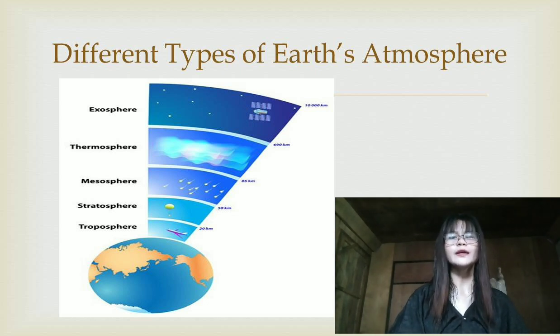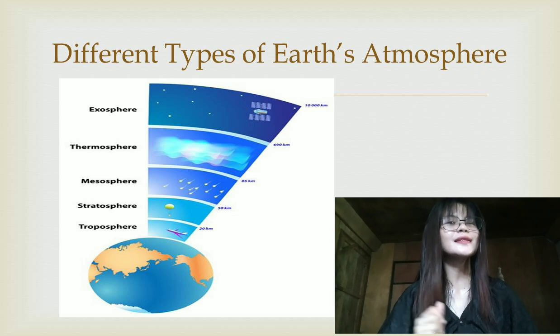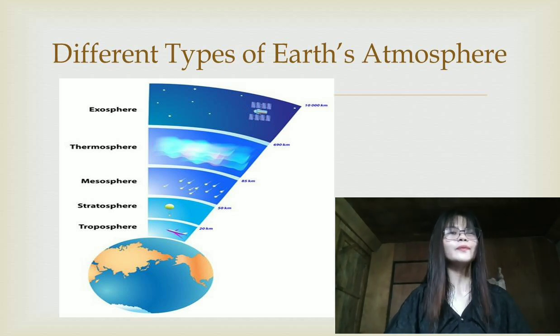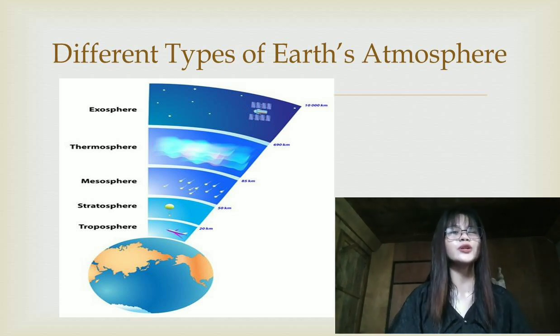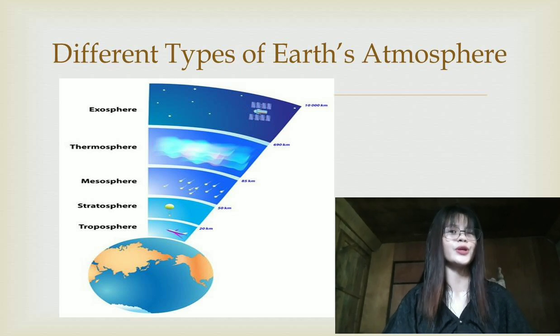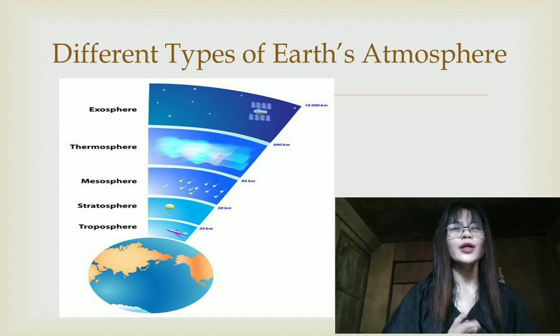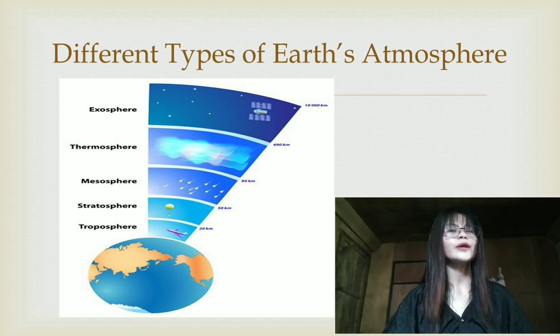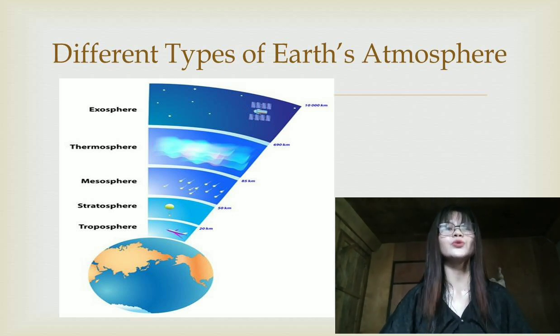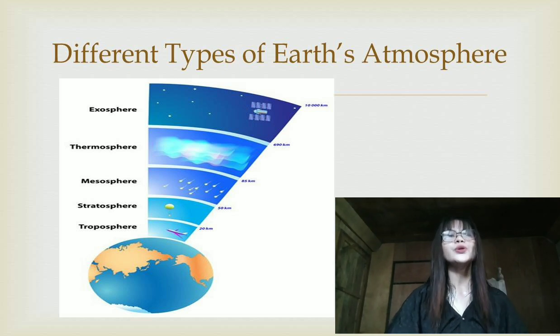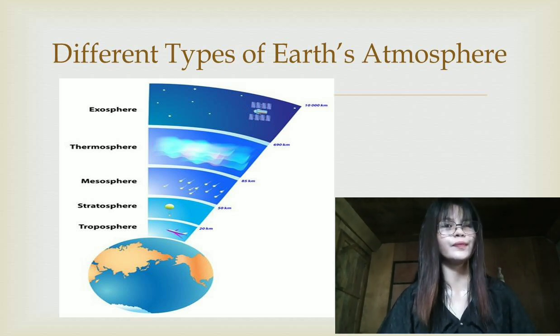Above the troposphere is the stratosphere, where temperature increases due to the presence of the ozone layer, which absorbs ultraviolet radiation. Beyond this, there are the mesosphere, where temperature decreases again, and the thermosphere, where temperature rises significantly due to solar radiation absorption.